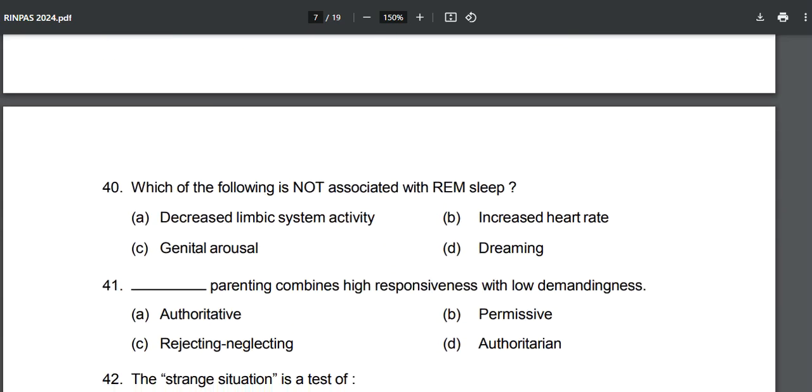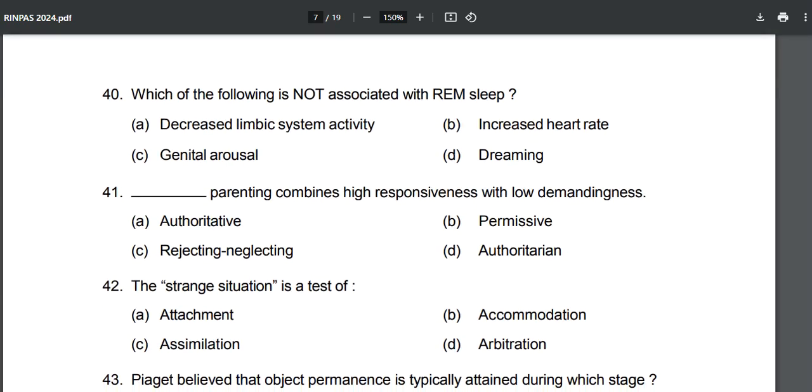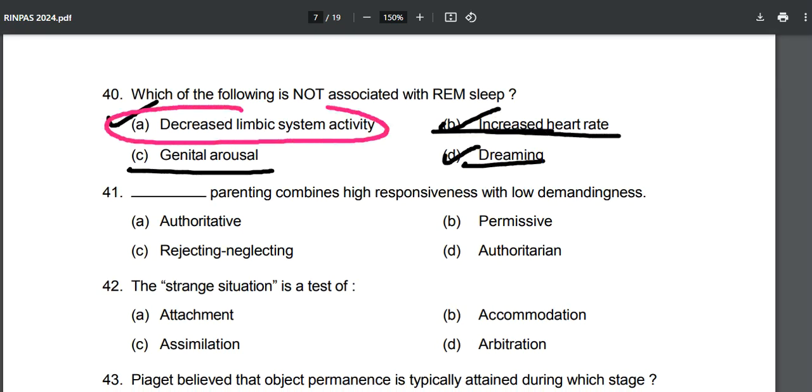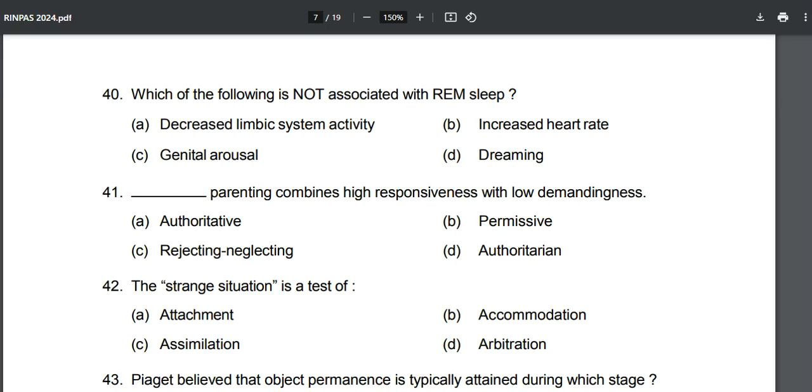Now, moving forward, next, which of the following is not associated with REM sleep? Decreased limbic system activity, increased heart rate, dreaming, yes, genital arousal, yes, but not the decreased limbic system activity. The question is asking you about what is not associated. That is why the answer is decreased limbic system activity.